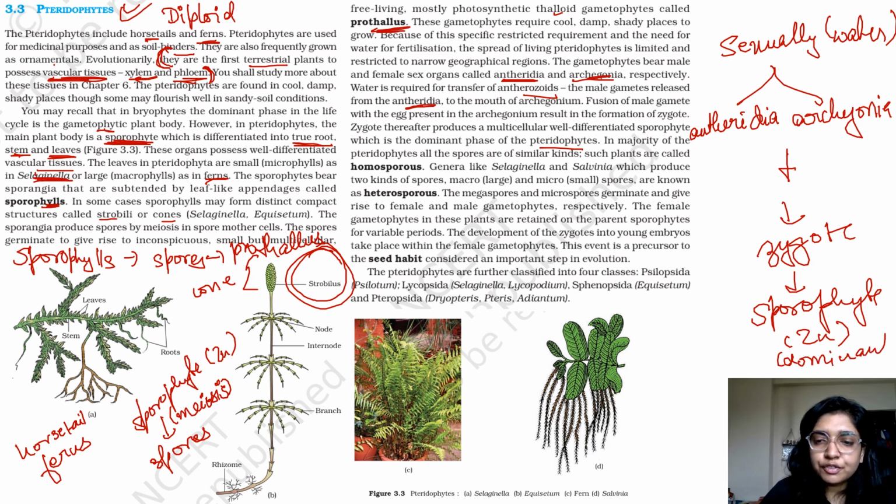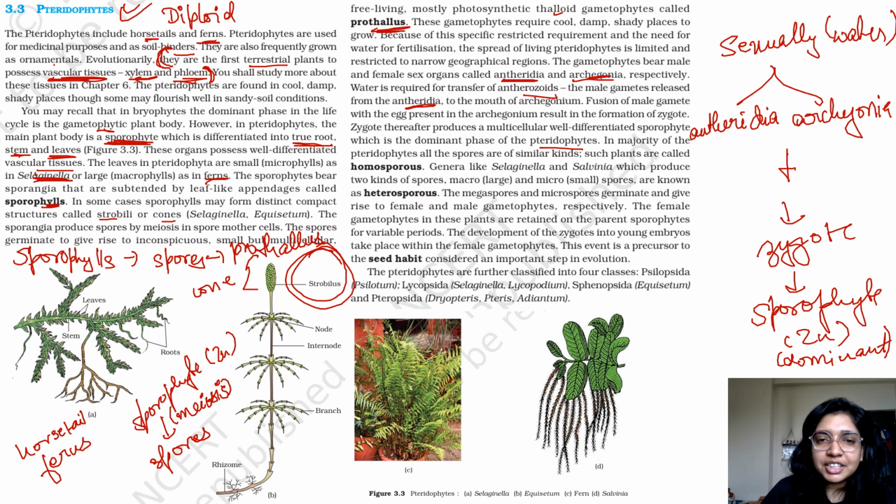In case of your bryophyte, the gametophyte was the dominant one, which was haploid. I hope it's clear. I know it will be difficult for you to remember this in one go, but if you make the notes and go through the notes twice or thrice, you will start remembering the terms and the examples. All right. So don't lose hope.